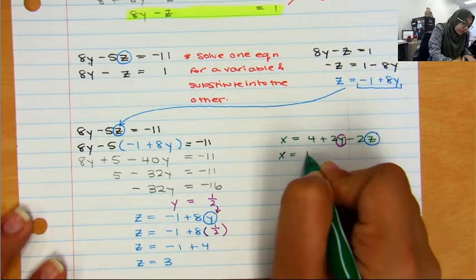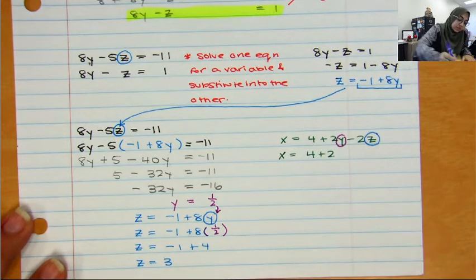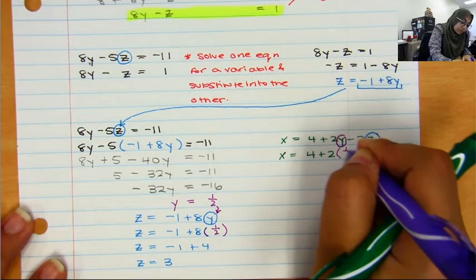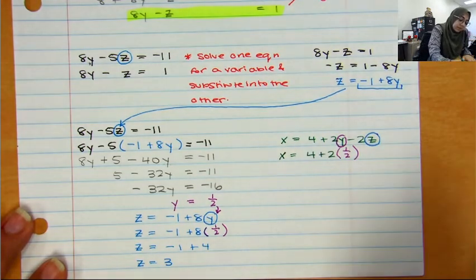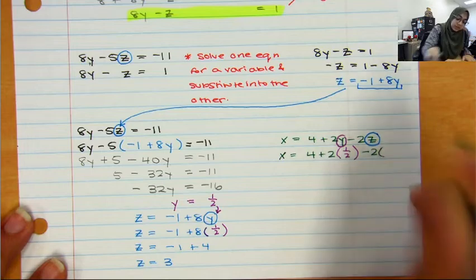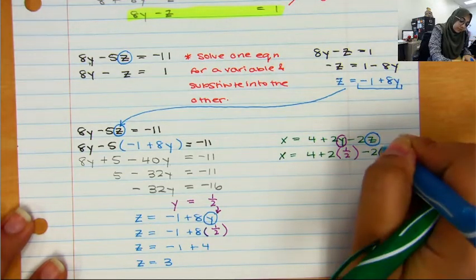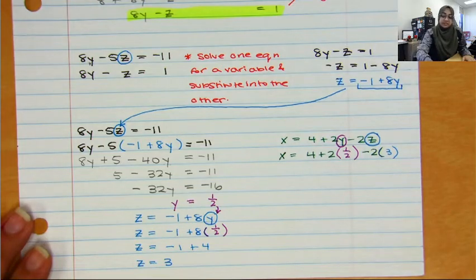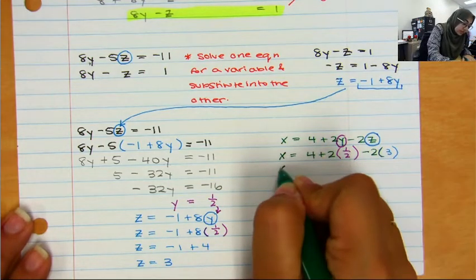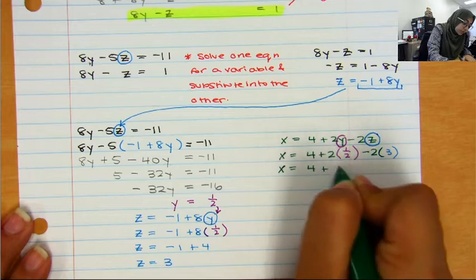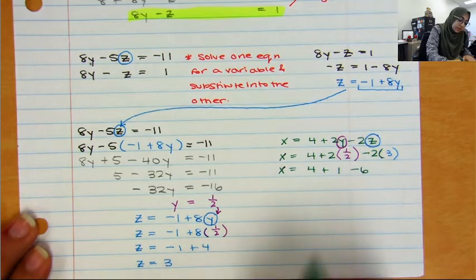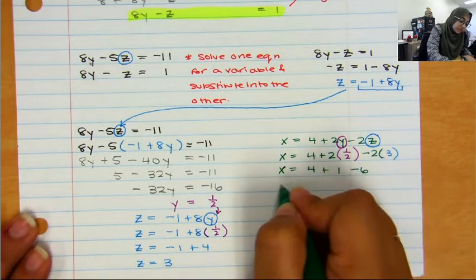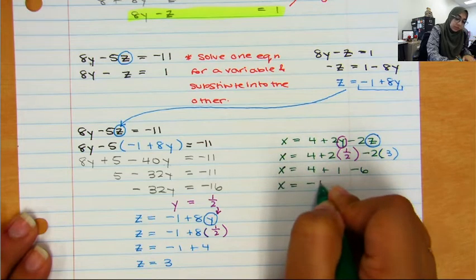So let's go do that. x equals 4 plus 2 times 1/2 minus 2 times 3. And then I just have to simplify that. That leaves me with x equals 4 plus 1 minus 6. 4 plus 1 is 5. 5 minus 6 is negative 1.